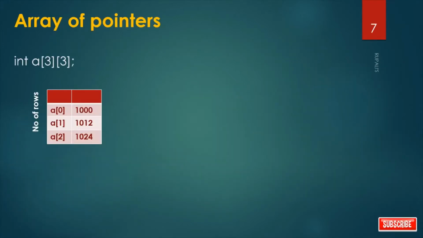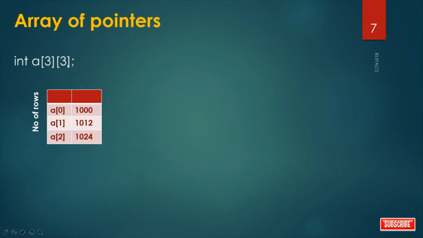Array of pointers. I have one series on C, where I have discussed what is a pointer, what is an array of pointers, what is a pointer to an array, everything. You can consult that video first, then this topic will be clearer for you. So, what is an array of pointers? First, see, I declare one two-dimensional array int a[3][3].